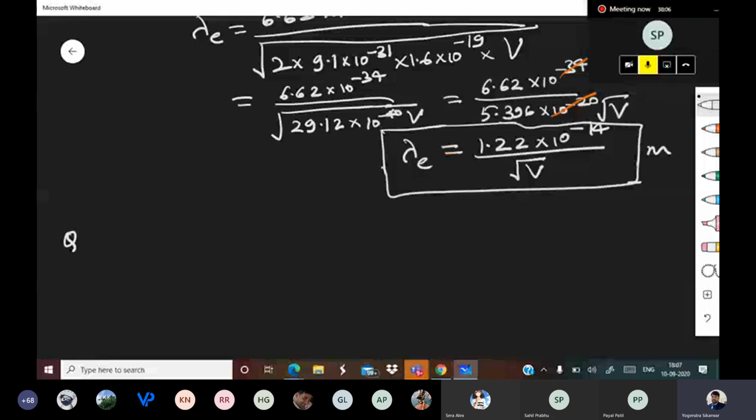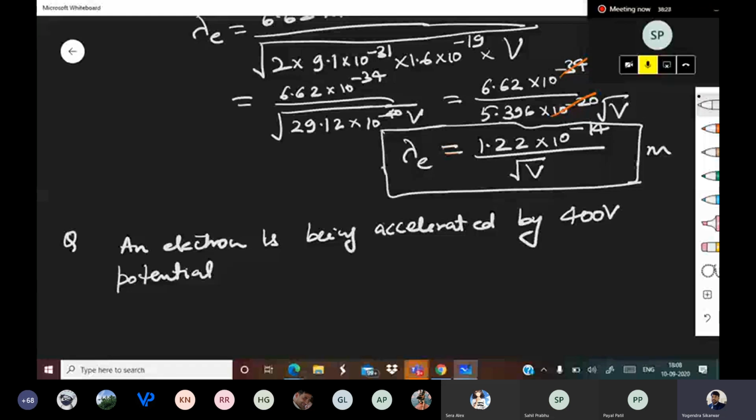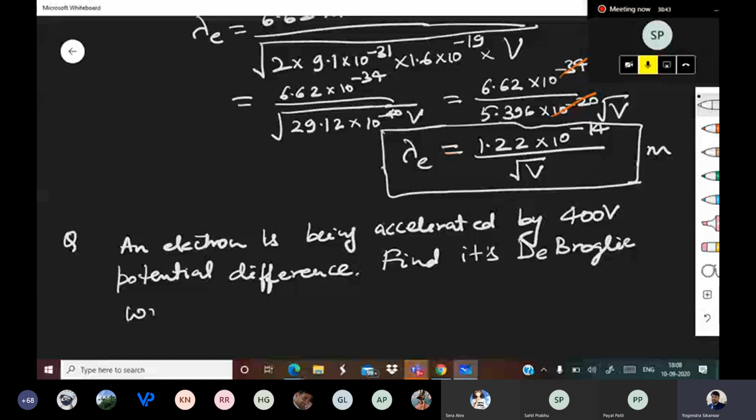An electron is being accelerated by 400 volt potential difference. Find its de Broglie wavelength.